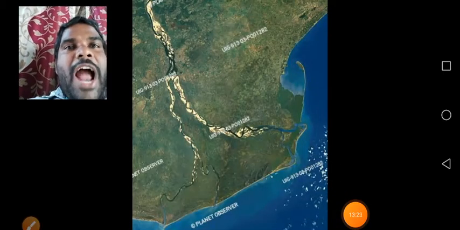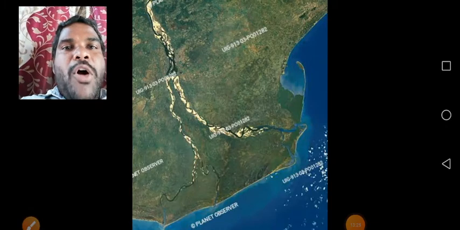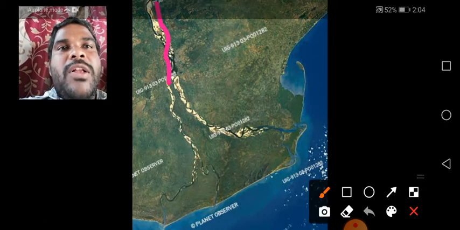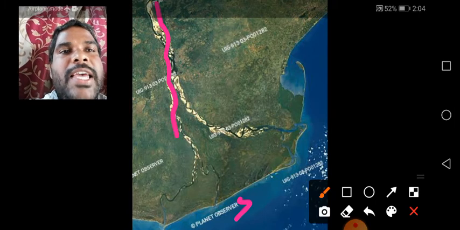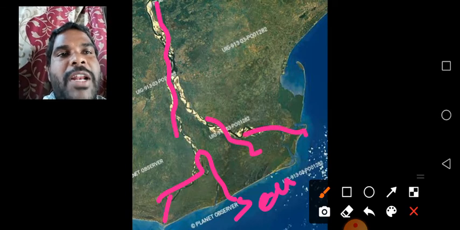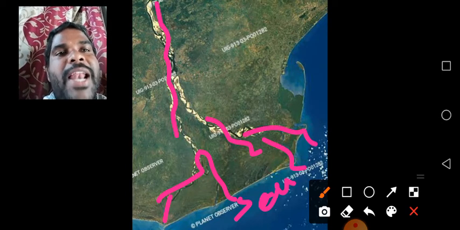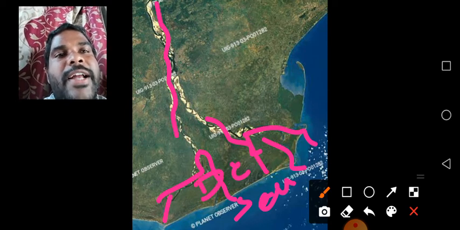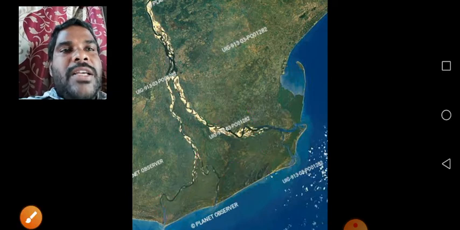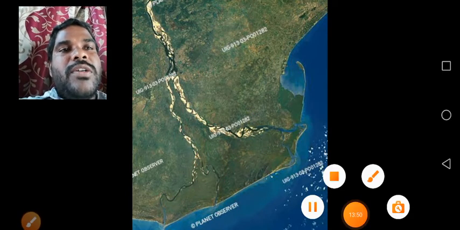See children, I will show one more figure about delta, how to form a delta. See here, a river before joining the sea will be divided into small streams like this, and it will form triangle-shaped land. It is called a delta. Understand children? Yes. Next, take out page number 17 in the textbook.